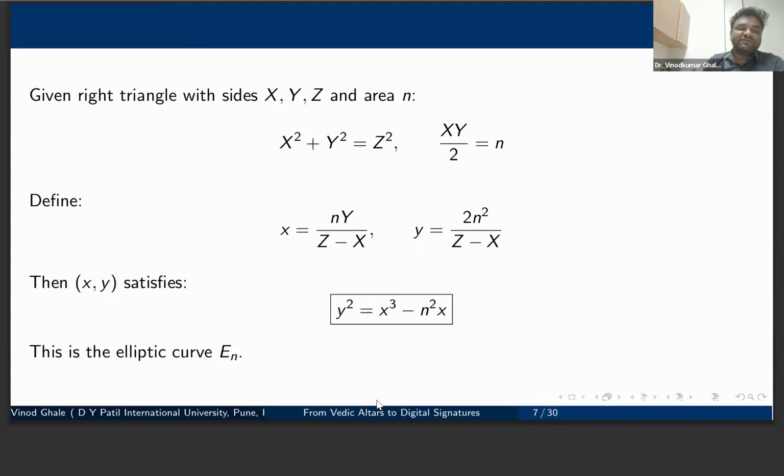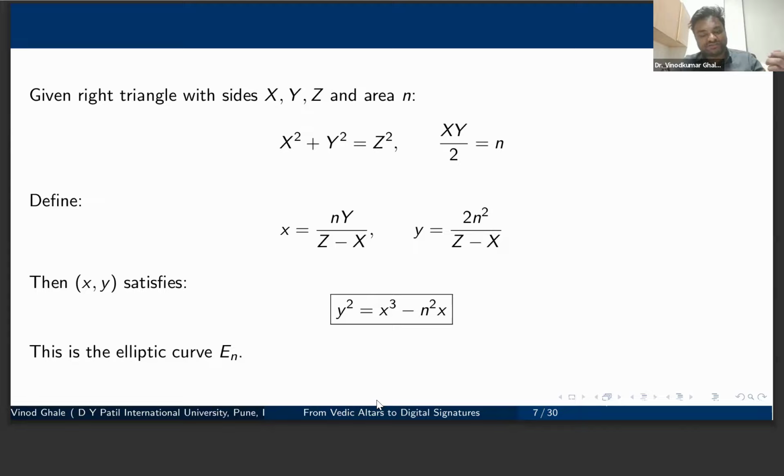And then we have some transformation, there are some equivalent mathematical conditions. So we can reduce this kind of Diophantine equation to something called y square is equal to x cube minus n square x. This is a special form of elliptic curve. What is an elliptic curve? It is a structure over the field of rational numbers. In simple words, over the field of rational numbers, elliptic curves we can write, after some deductions,